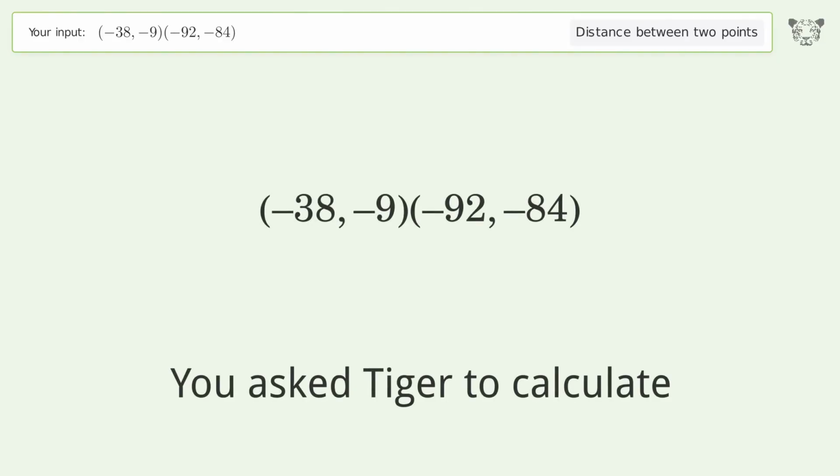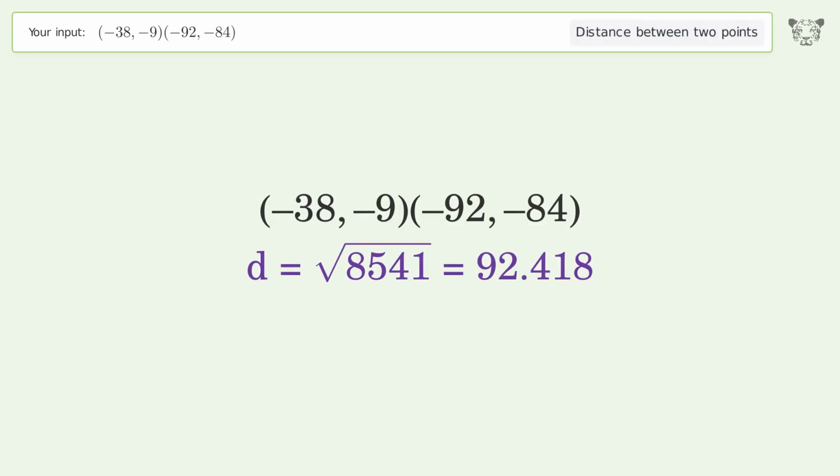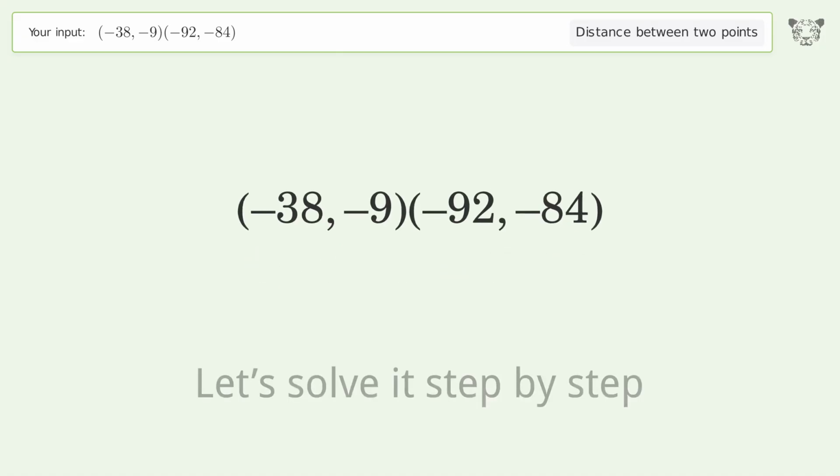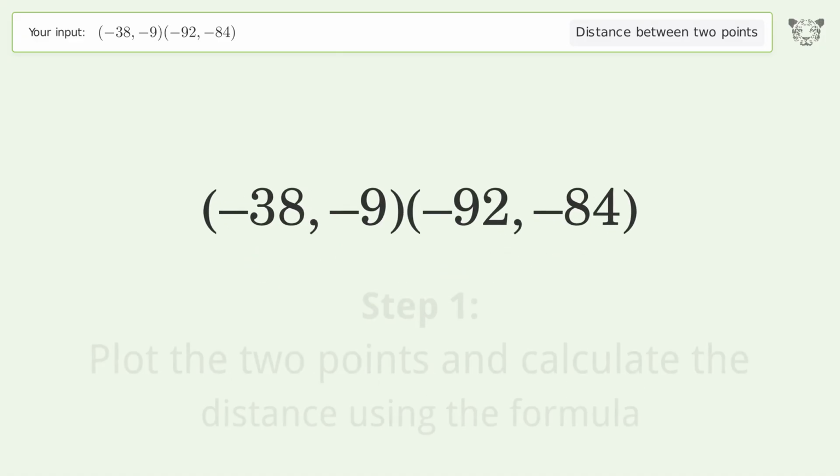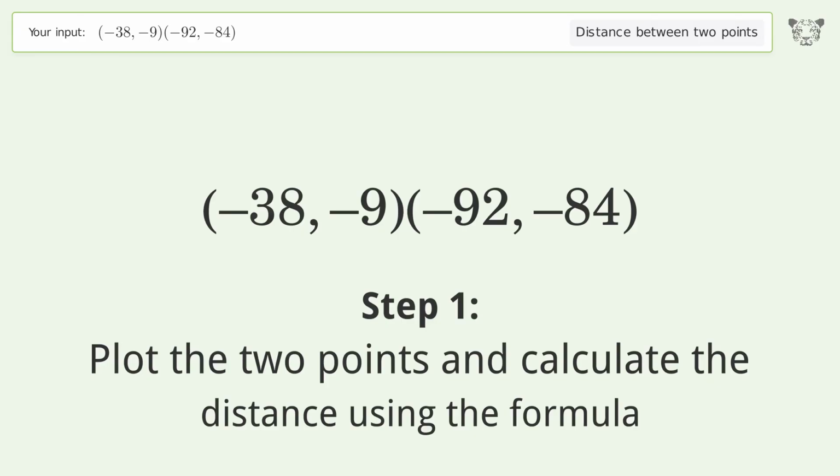You ask Tiger to calculate. This deals with the distance between 2 points. The distance between the 2 points is the square root of 8,541, or 92.418. Let's solve it step by step. Plot the 2 points and calculate the distance using the formula.